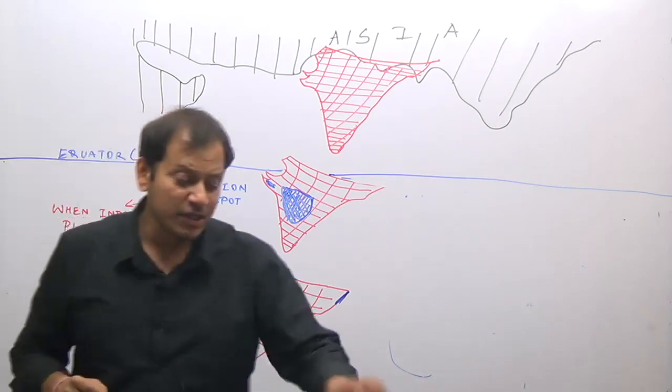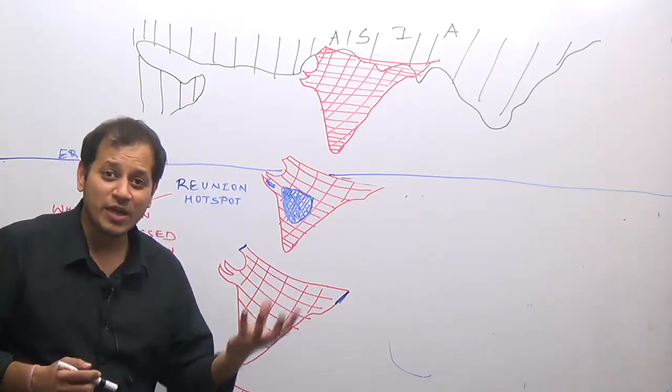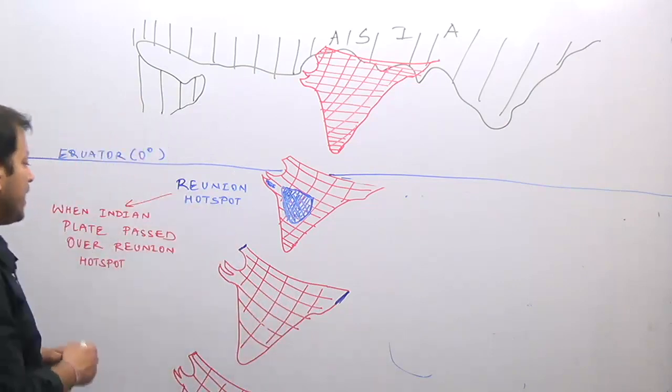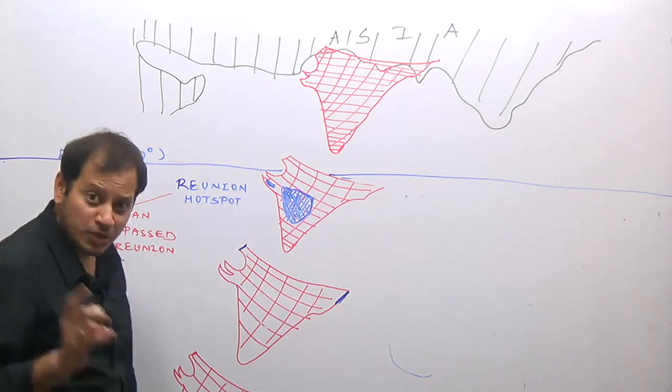And while passing over the Reunion hotspot, obviously, what is a hotspot? An area of continuous volcanic eruption. It received a volcano, resulting in the formation of the Deccan lava plateau region.